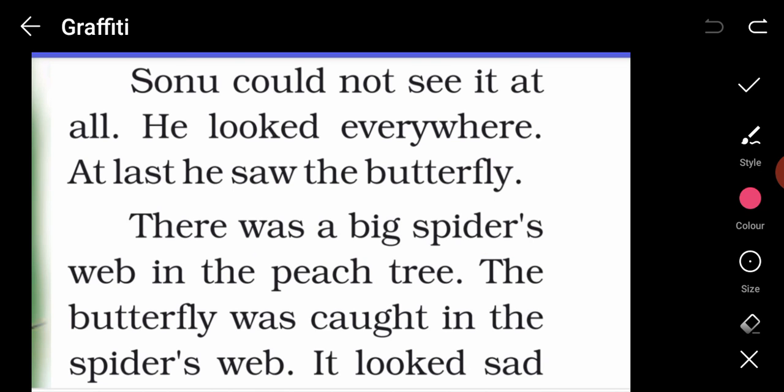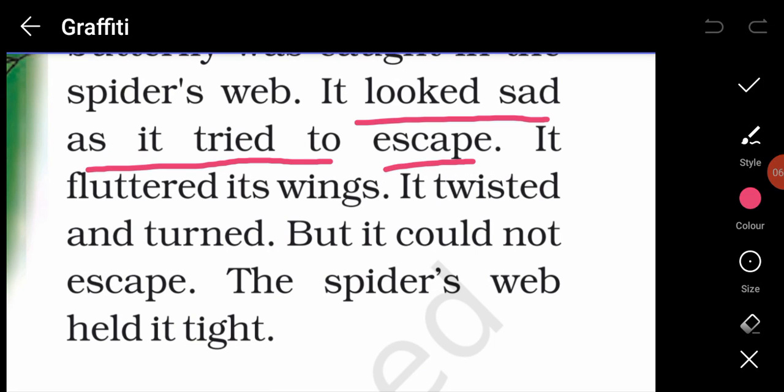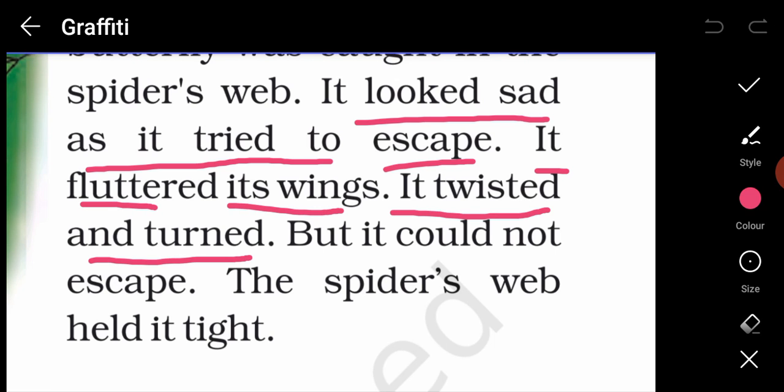In any situation, the butterfly was in danger. It looked sad as it tried to escape. Escape means to get away from that situation. It fluttered its wings. It twisted and turned, but it could not escape. Now, the spider's web is very sticky.